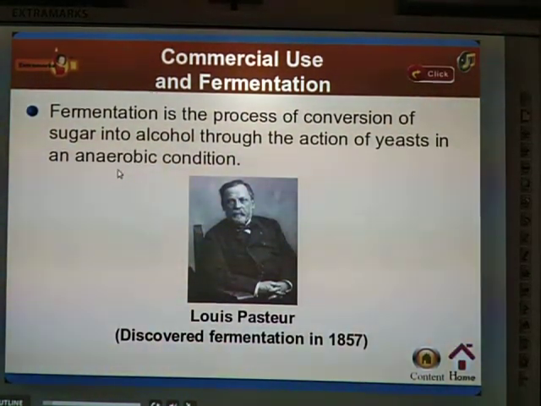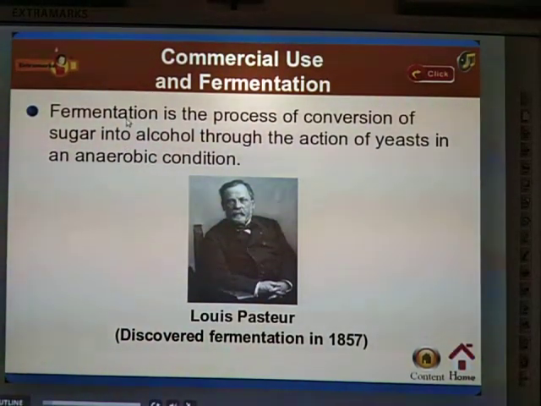Aerobic and anaerobic, you have studied in respiration lesson in class 7. During respiration, using oxygen is aerobic, and not using oxygen is anaerobic.